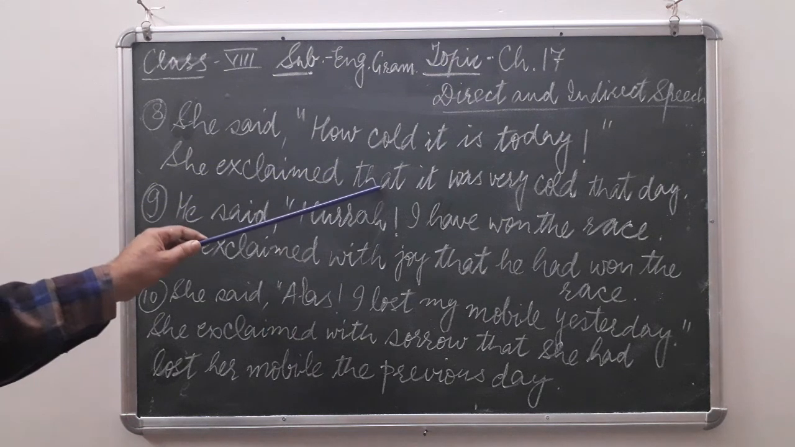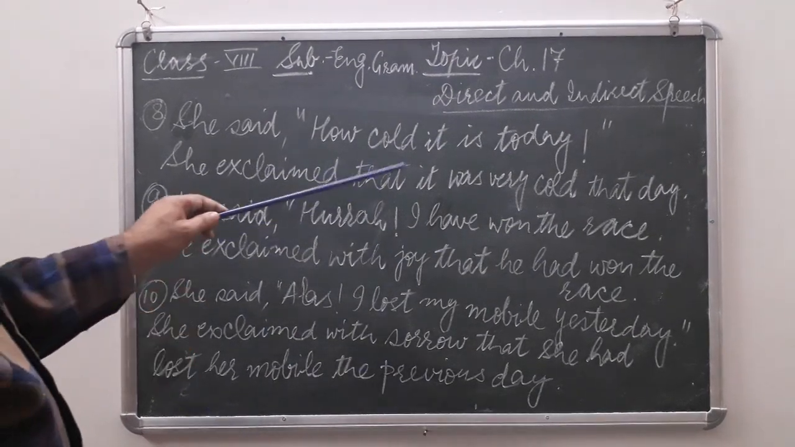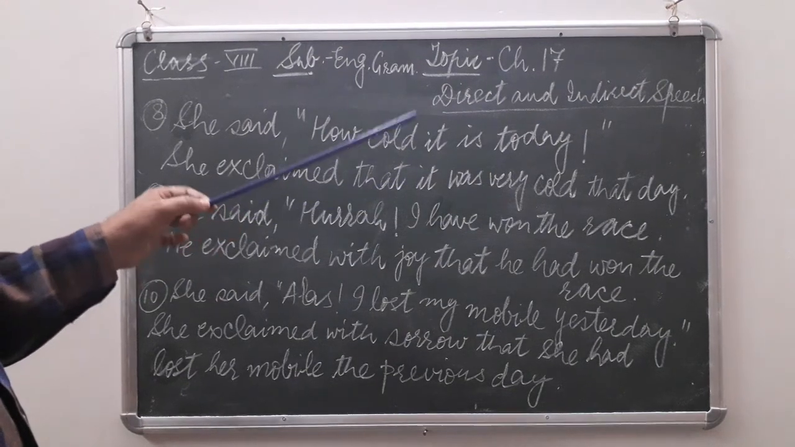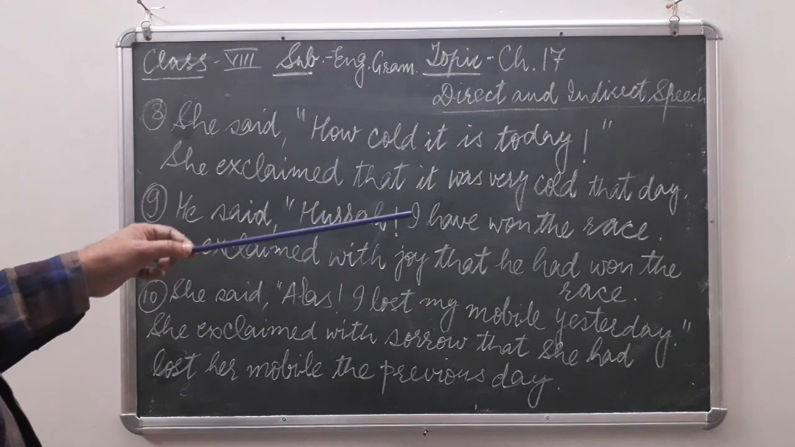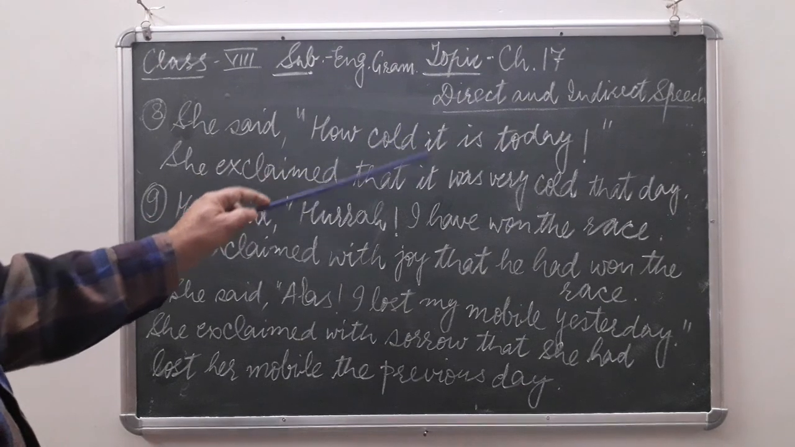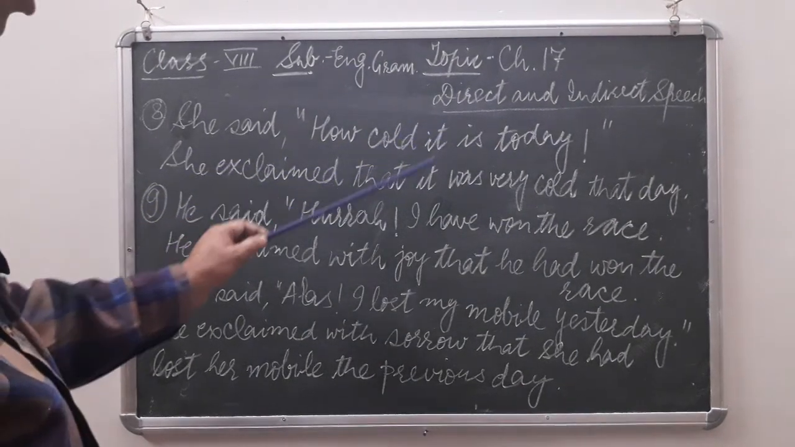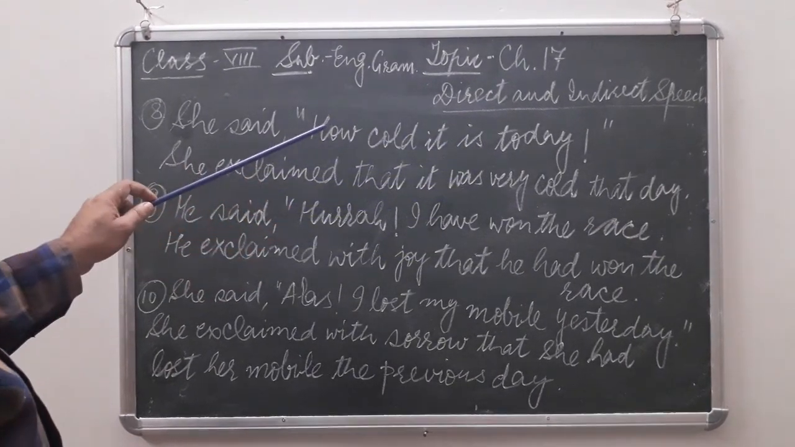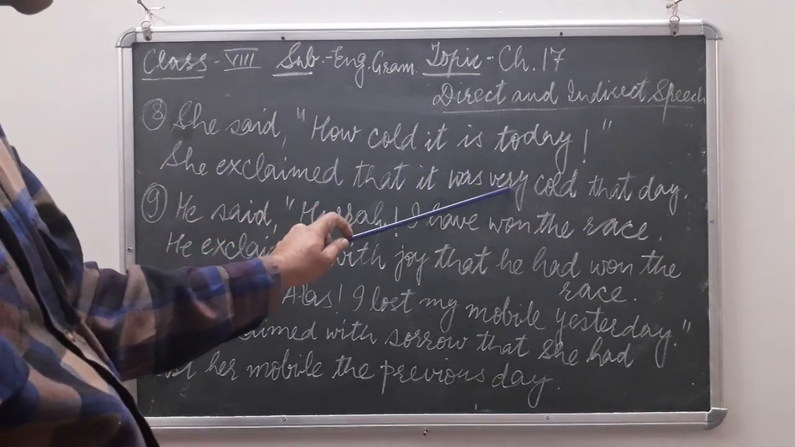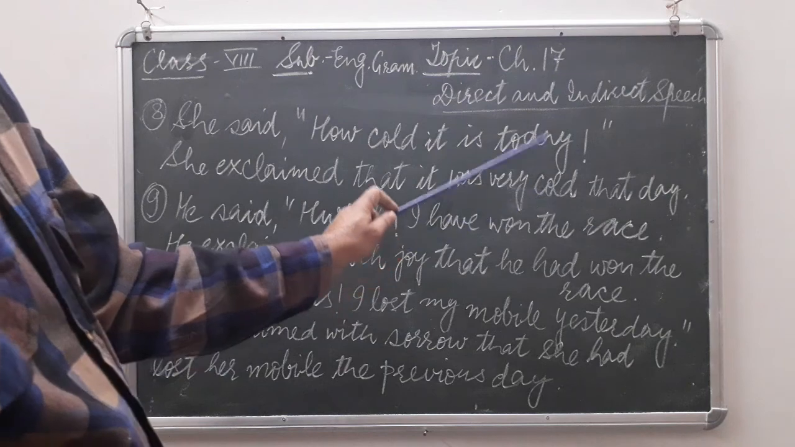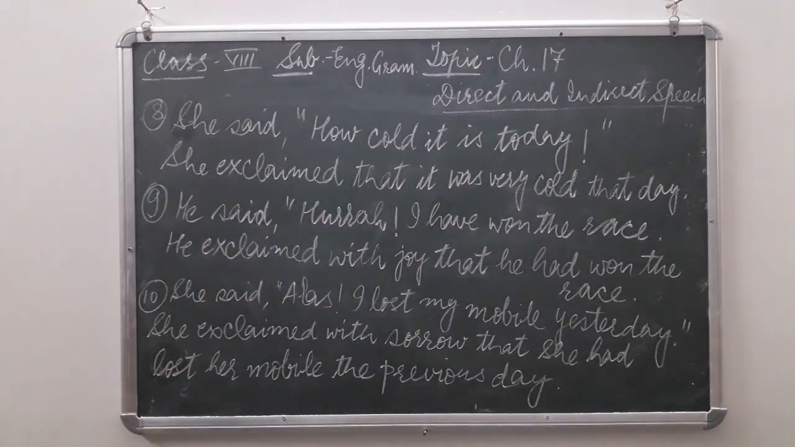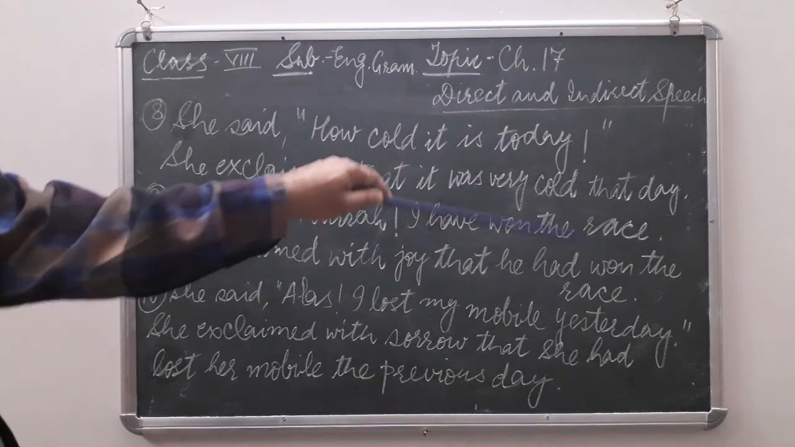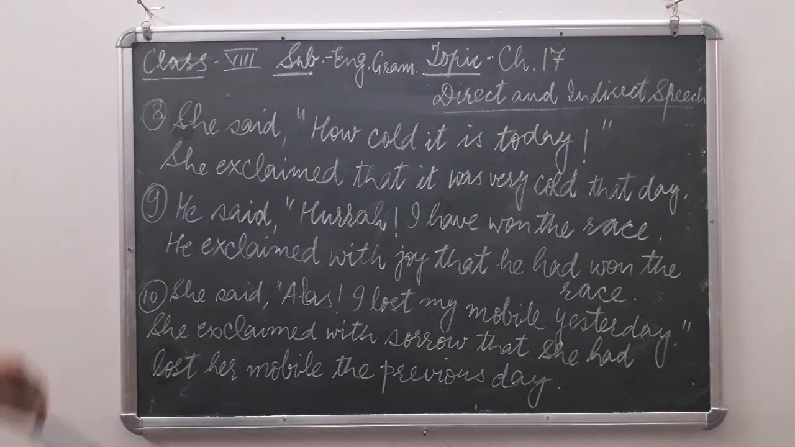She exclaimed that. Now again, remember, it will be written in declarative form. Declarative form means subject will come first. So subject is here it. So it will come first. She exclaimed that it. Then verb is changes into was. It was. How changes into very. It was very cold. And today changes into that day. So remember that today changes into that day. So what will be the answer? She exclaimed that it was very cold that day. It is indirect speech.